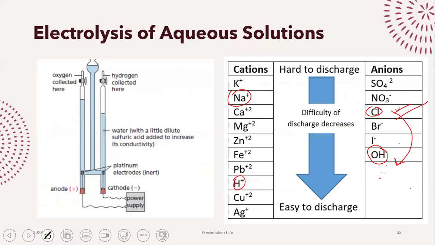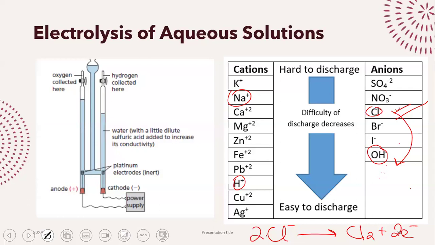So who should go to the anode? Hydroxide. But who ends up going to the anode? Chloride. Why? Because chloride is much, much more concentrated. So chloride ions will go to the anode and chlorine gas is going to be produced.